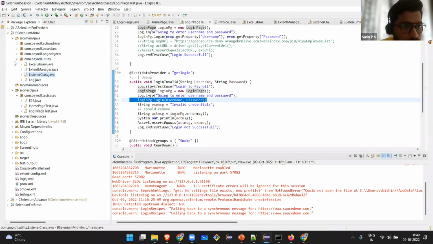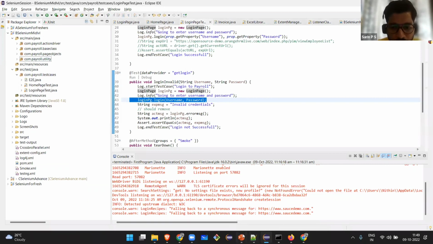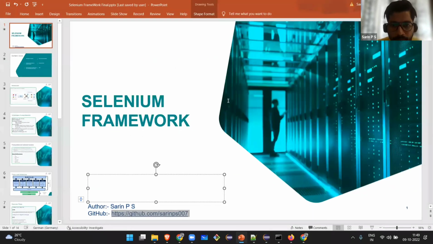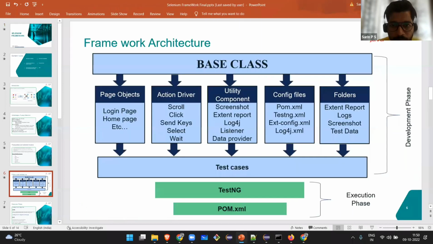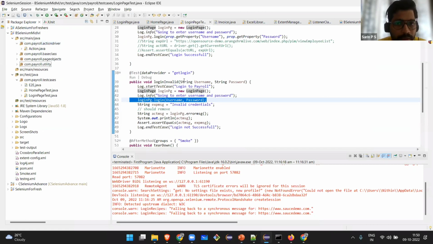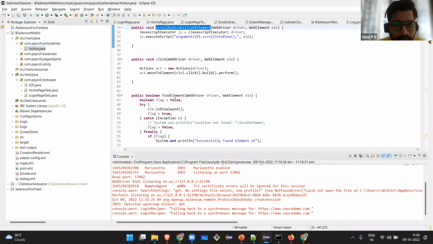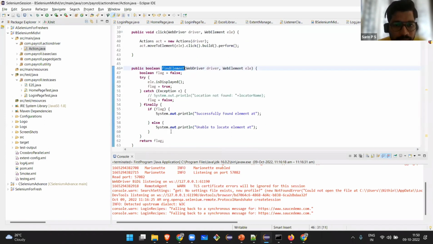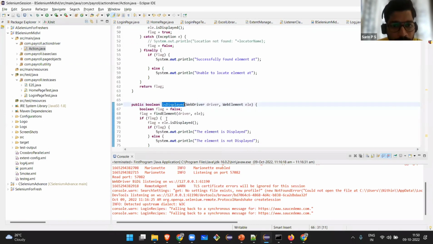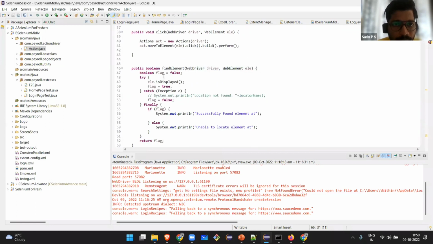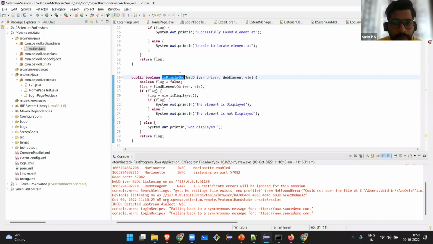These are the main things in the utility. Back to the framework: page objects, utility. We have gone through the utility: extent report, log4j, listener, and data provider, meaning the Excel sheet. Now, action drivers are all the Selenium methods I have put under this action class, like click, scroll, find element, everything under one single class. It will be handy for me to use. Whenever I need to click on an element, I will create an object for this and use it. It will be easy for me.